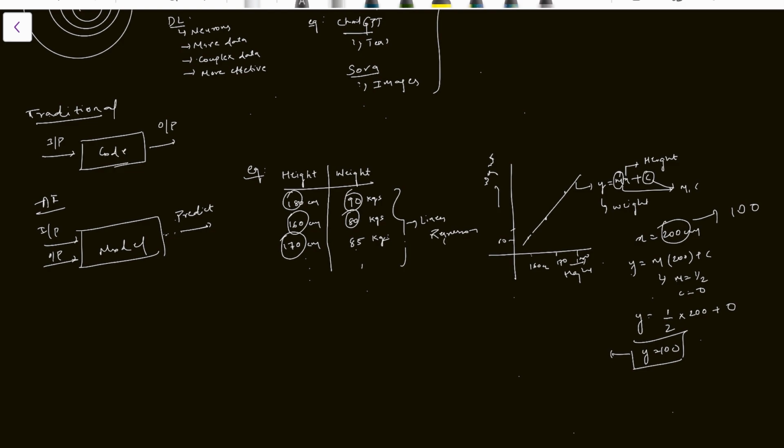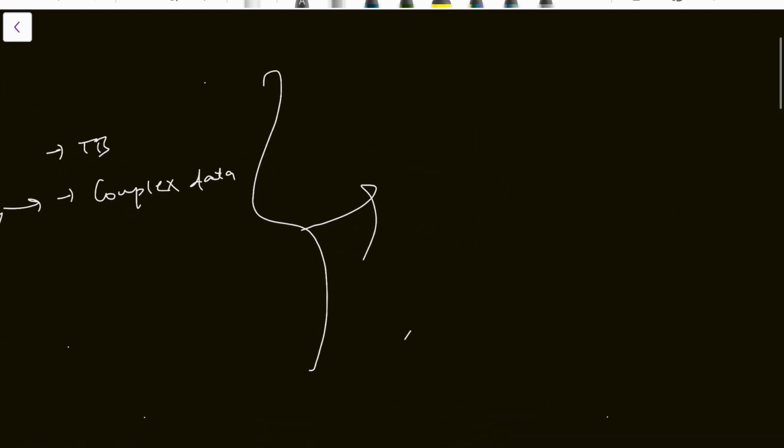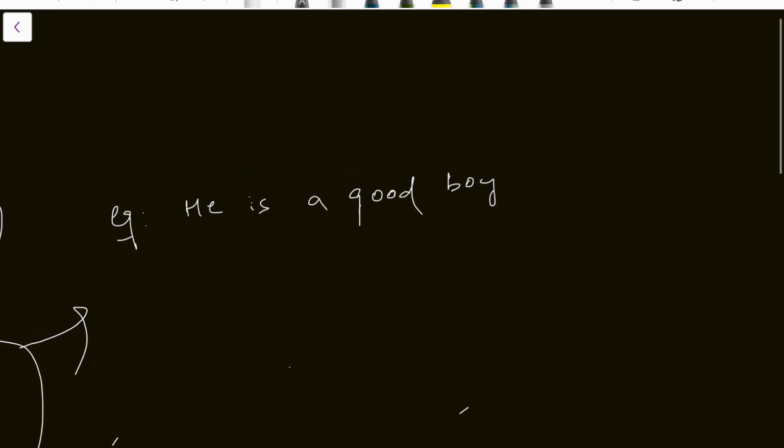And let me give an example for this generative AI. Let us suppose "he is a good boy" is the sentence I have given to the model at the time of training.